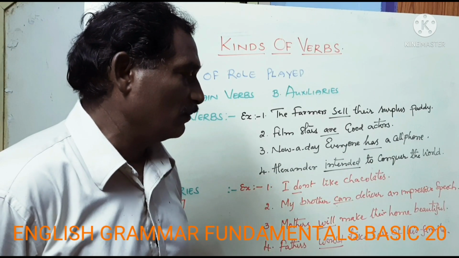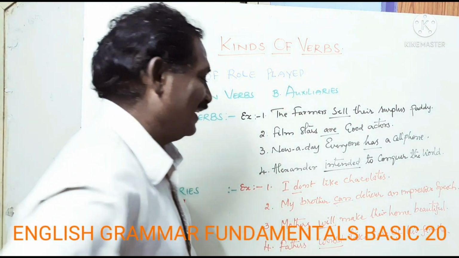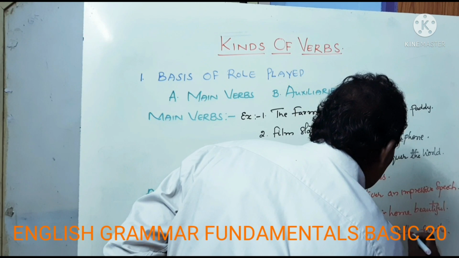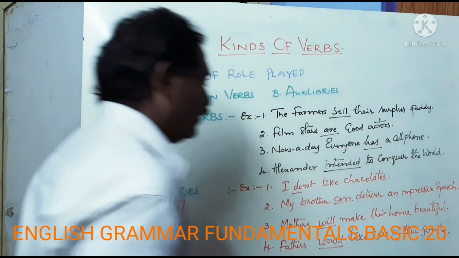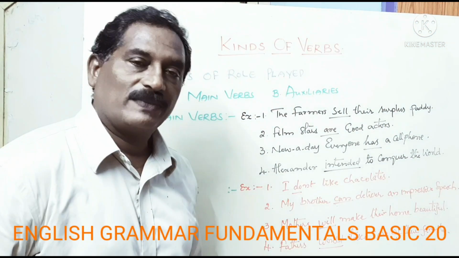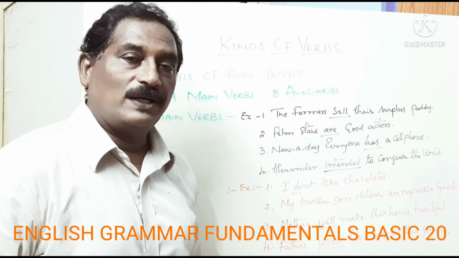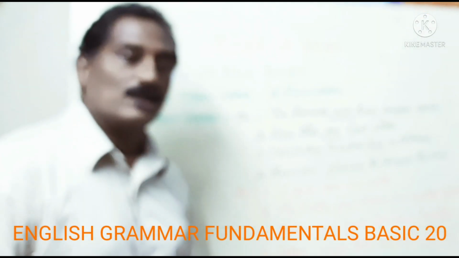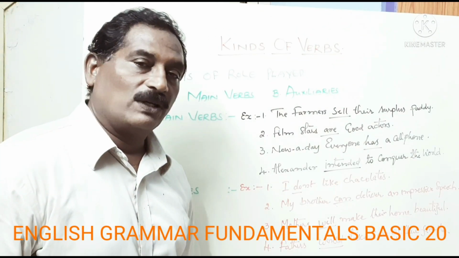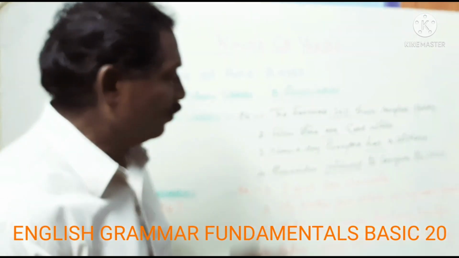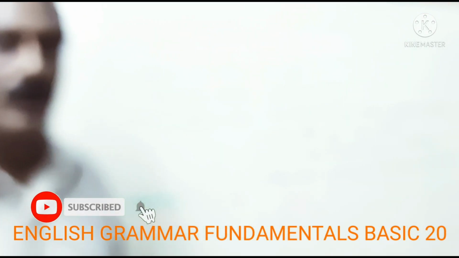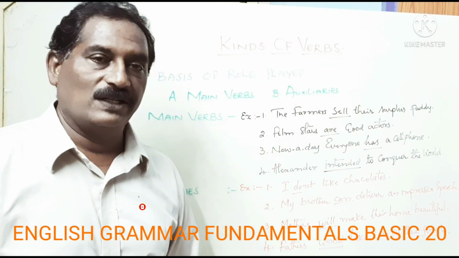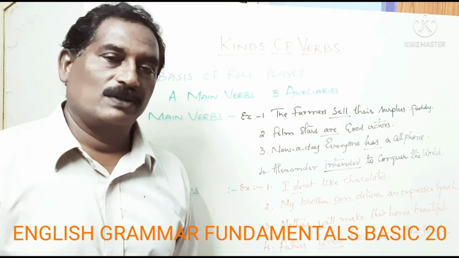Fathers would take care of their family. This is also an undeniable fact. Here would is supporting the main verb and giving the sense. So with all these examples, you can better understand the basis of the role that verbs play in a sentence: main verbs and auxiliary verbs.